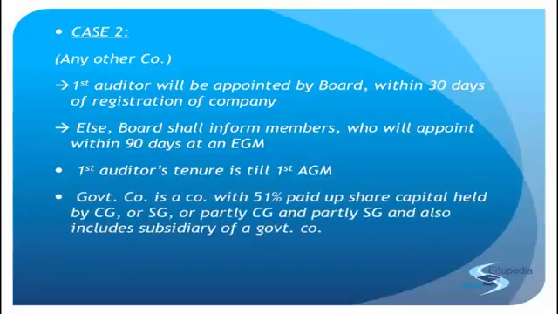Next, let's understand what a government company is. We have been talking about the government company in section 139 subsection 7. A government company means any company in which not less than 51% of the paid up share capital is held either by the central government, or by one or more state governments, or partly by the central government and partly by one or more state governments. And a government company also includes a company which is a subsidiary of a government company. So all the government companies plus their subsidiaries are government companies. I hope it's clear with you.